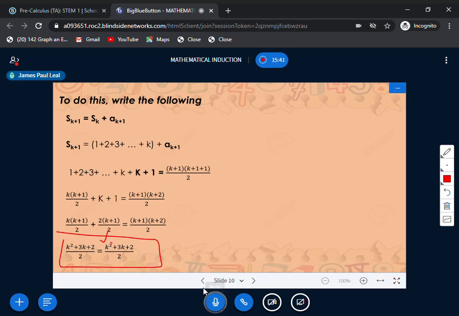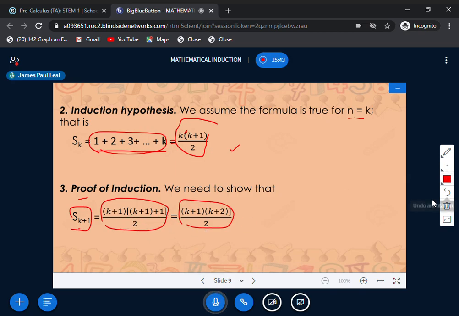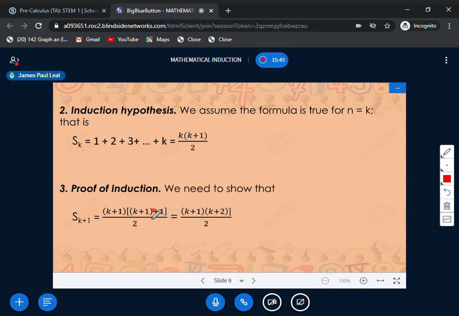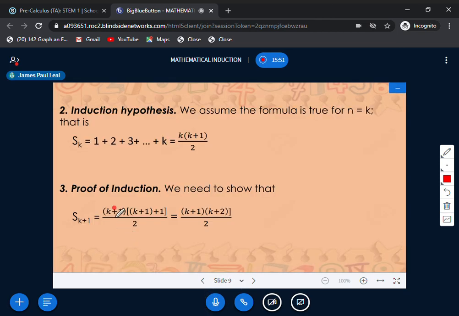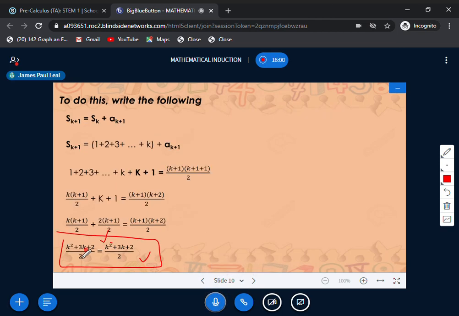We prove here that they are equal to each other. If you're going to simplify this one, you will come up with the same also. As you can see here, this is k plus 1, this is k plus 2, so you just need to simplify only this one, and you will come up with k squared plus 3k plus 2 all over 2 equals k squared plus 3k plus 2 all over 2.